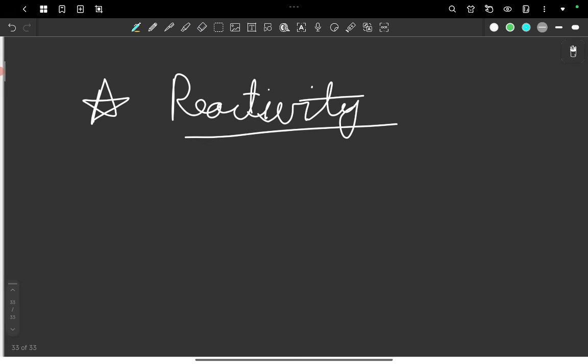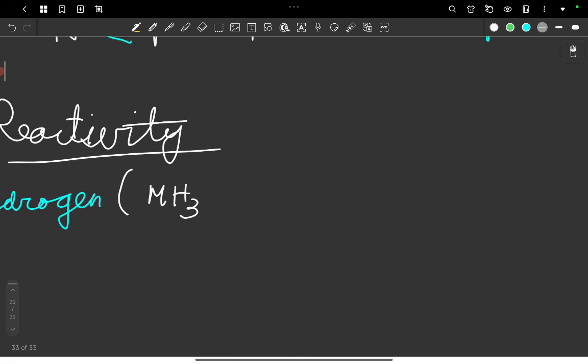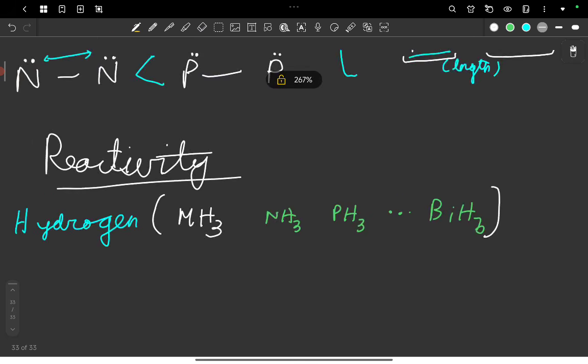For example, how do they react with hydrogen? It's pretty obvious. You just have to remember that they form MH3, like NH3, PH3, BiH3. This is how they make the compounds, and these are hydrides.